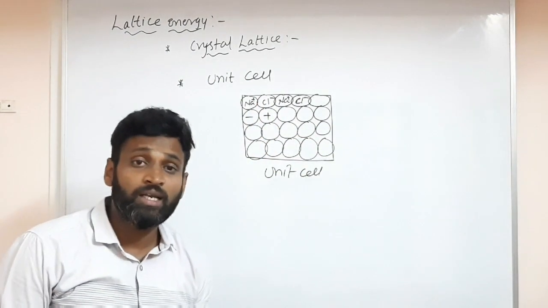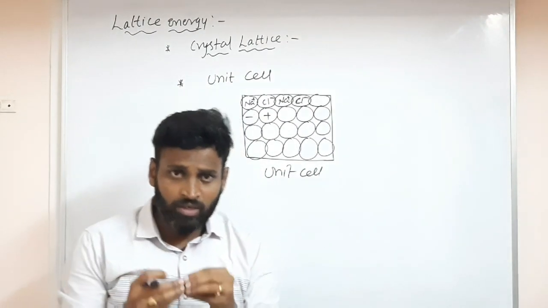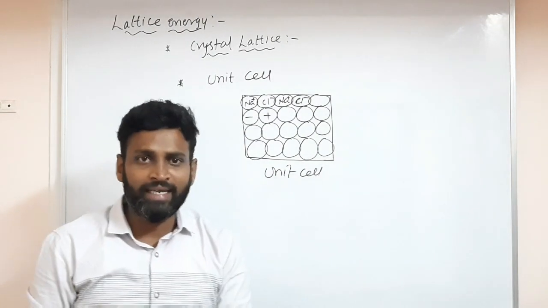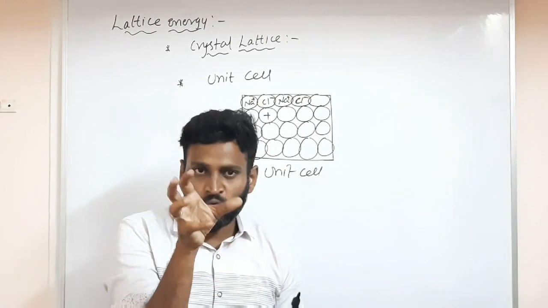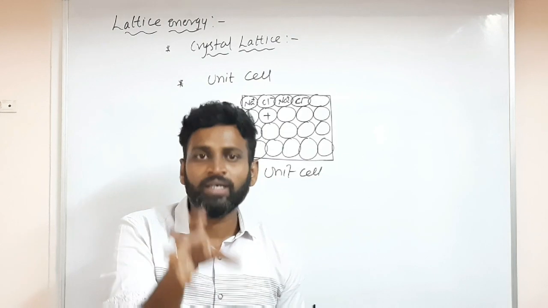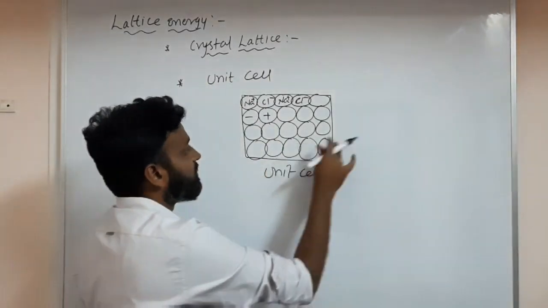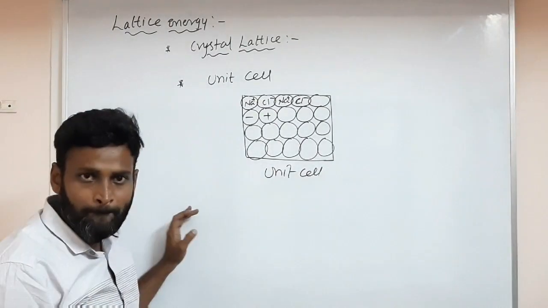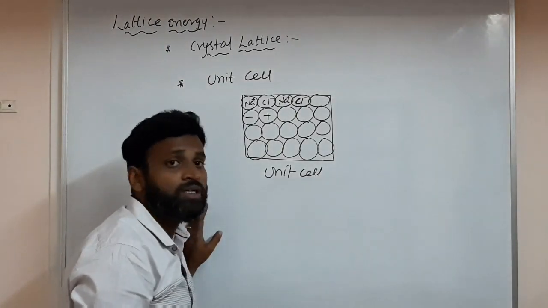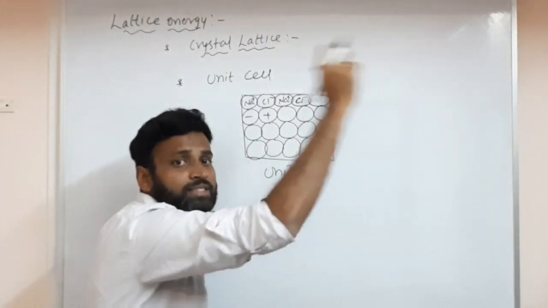So what is unit cell? The small portion which repeats regularly. Suppose in a building you have small rooms. Those rooms will repeat. So each repeated room is called unit cell. And all rooms are identical. Like that unit cells will repeat. Understanding? 1 mole of crystal lattice means Avogadro number of unit cells they will have.